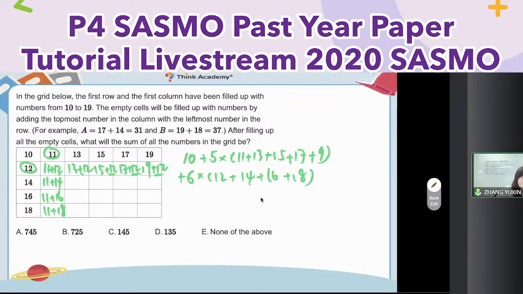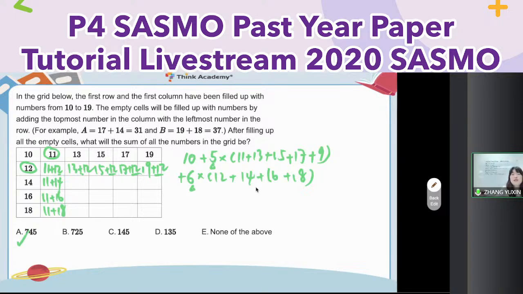So pay attention. You do not need to list out all the numbers and then do addition one by one. No need. Just follow the pattern in the first row and the fourth column. You will find only 10 appears 1 time and the others 5 or 6 times. Pay attention: the number in the first row and the fourth column, you still need to do addition. That's why here it is 5 and 6, not 4 and 5. Then you only need to do calculation for the 1, 2 bracket. And then the final answer should be A.